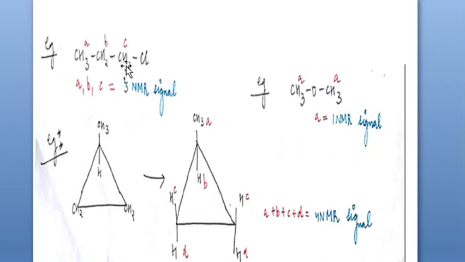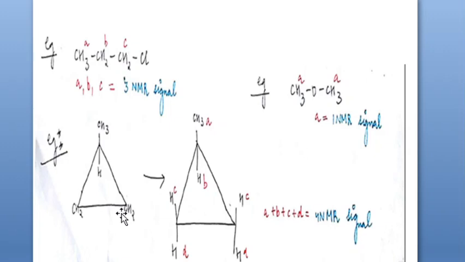CH3, CH2, CH2Cl has three different sets of protons. And this is ether, dimethyl ether, CH3 on this side and OCH3 on this side. So again, this is A type and this is also A type, because both are under the same chemical environment. Therefore you have one signal.